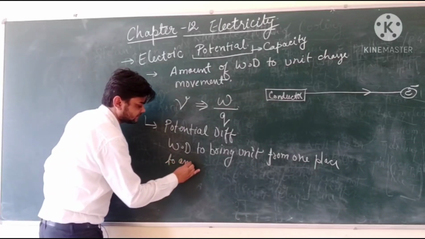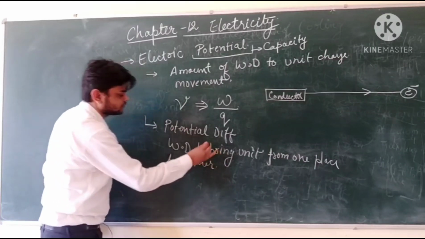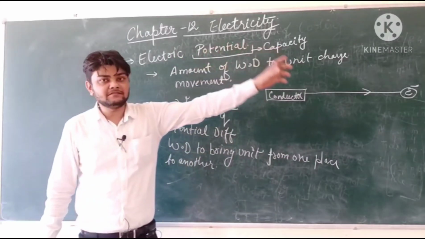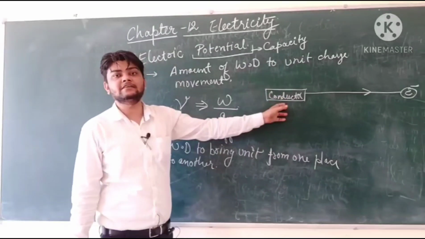The difference between the two is that here we are bringing an electron from an infinite position to a conductor position.